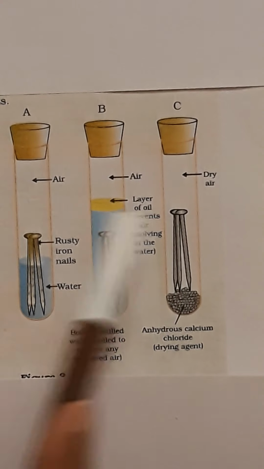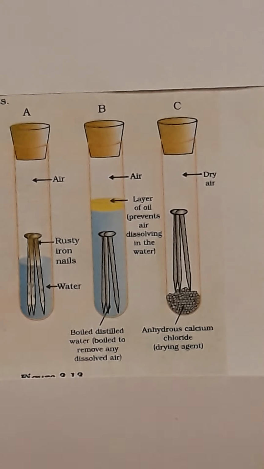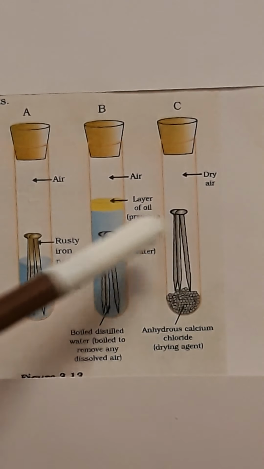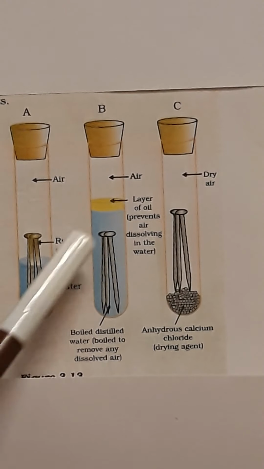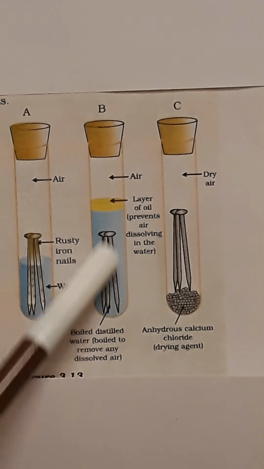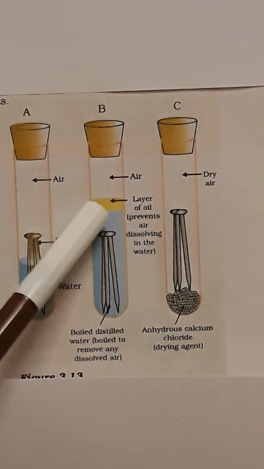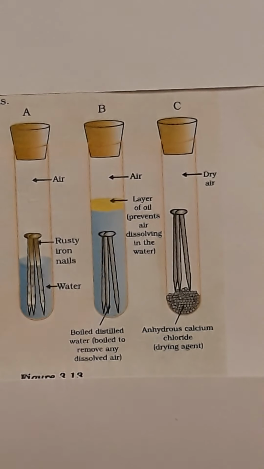So, if you look at the iron nails that are dipped in all three test tubes, it is seen that the iron nail in test tube A gets rusty, while in the other two, the iron nails do not get rusty. Now, one thing I forgot to tell you is that in this one where there is only hot boiling water, they have also added a little bit of oil here.